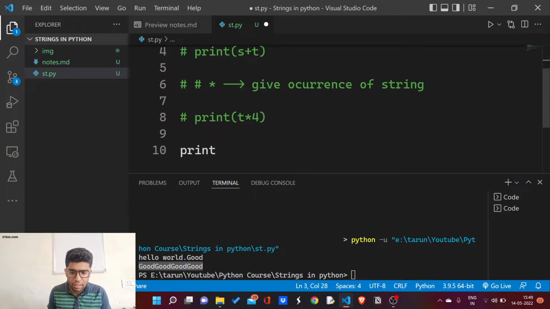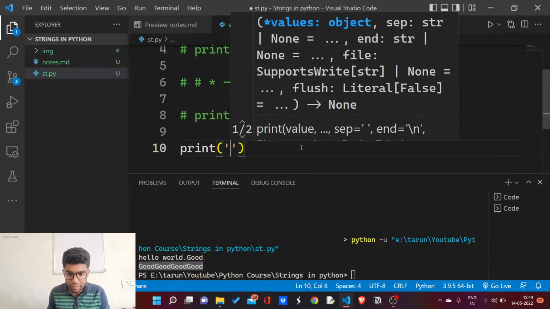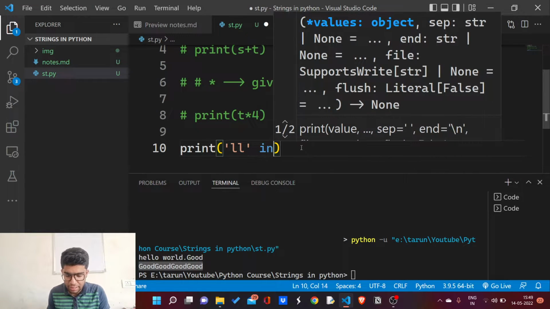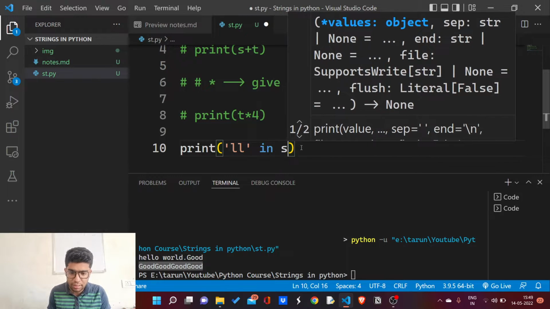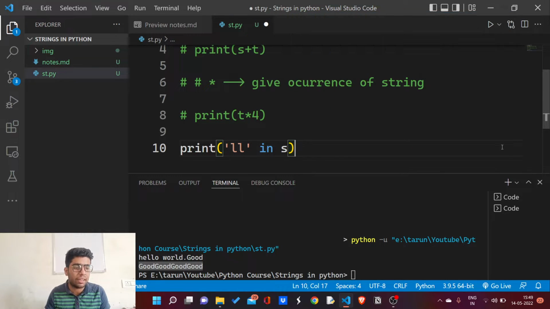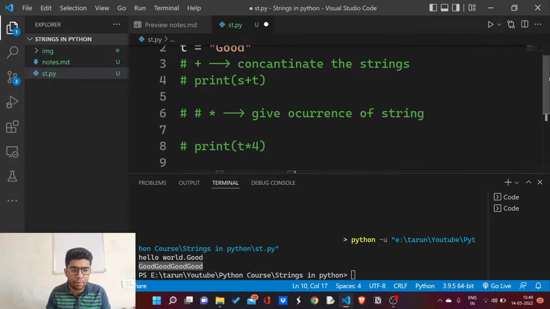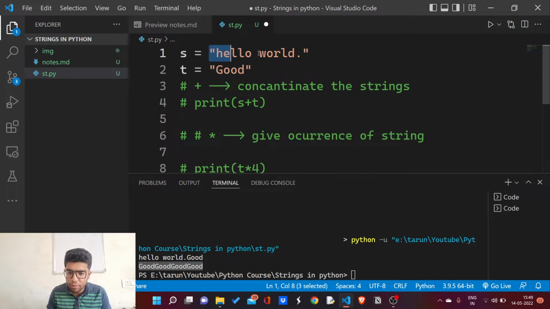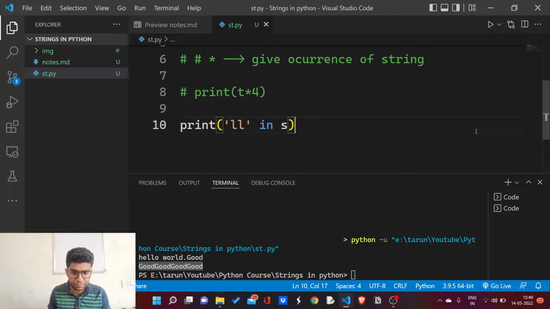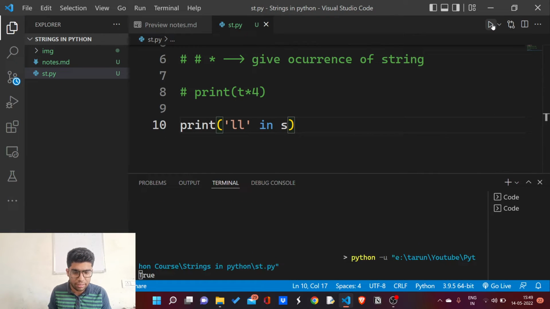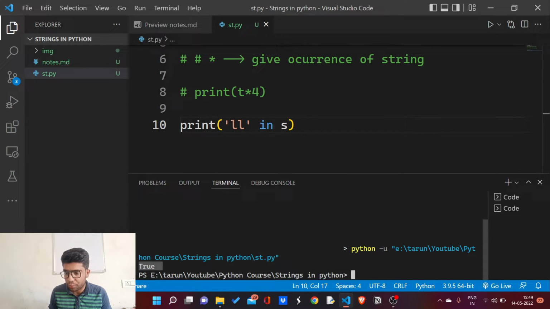Now, if I write "ll" in "hello" in my S, it is going to check whether "ll" is a substring of "hello world", meaning "ll" is present in hello world, which is yes, it is present, so it is going to return true. So let's see what I am getting. As you can see, I am getting true here.